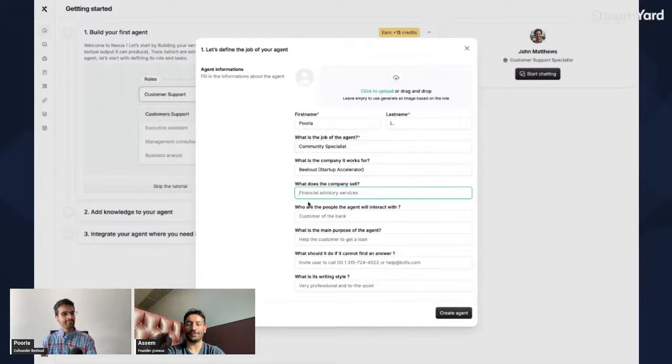What does your company sell, Poria? What does beloud do? Good question. I feel like I should know that clearly. It would be education, community, and fund as well. So capital. Well, we call them the 3 C's: content, community, capital. That's the one. Yes.